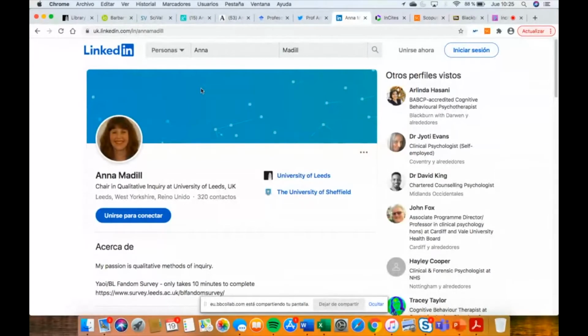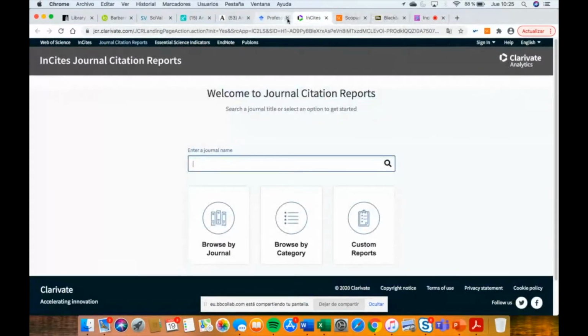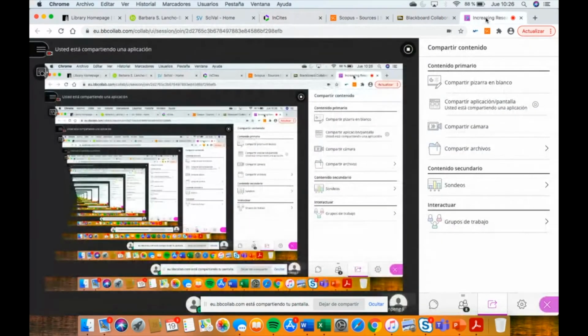I know that there is not enough time to do everything, because the life of a researcher is very busy, but you have to take some time to dedicate to updating these tools because they are very useful. Trust me, thanks to that you can increase your visibility.